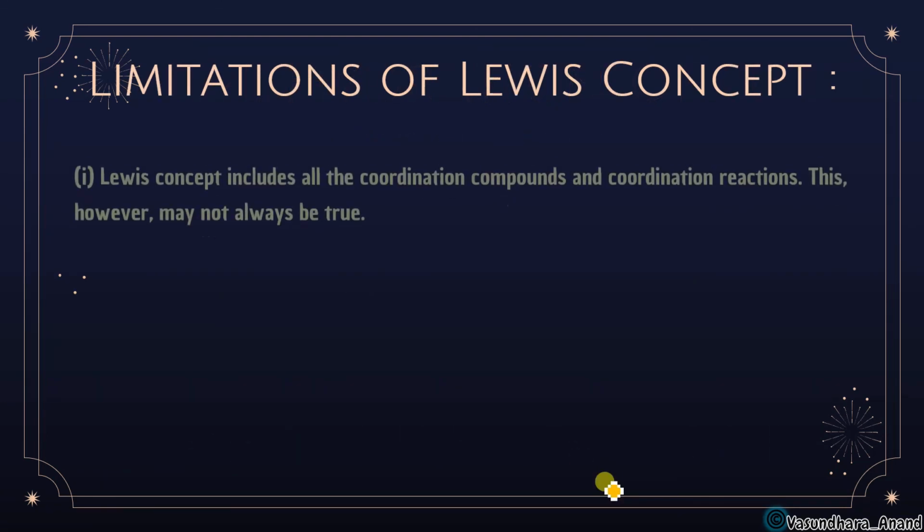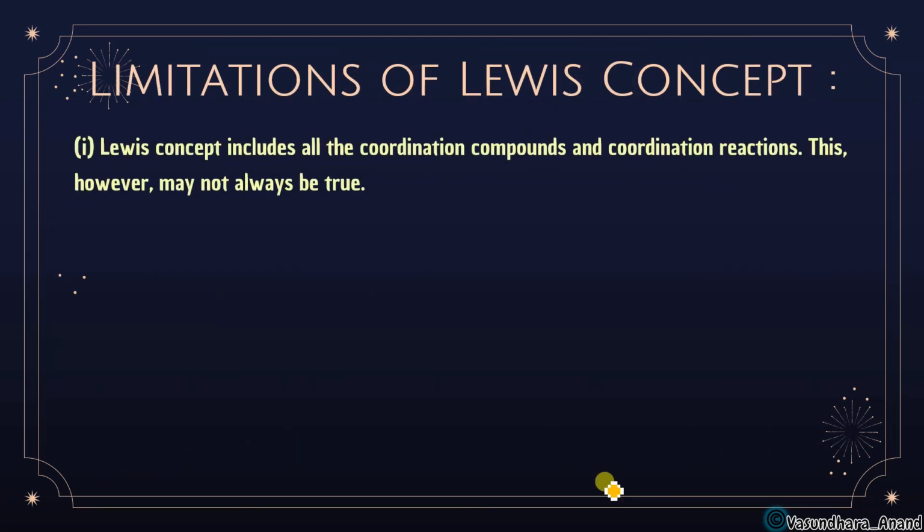So here are a few points: the Lewis concept includes all the coordination compounds and coordination reactions, but this however may not be always true. According to the Lewis concept, it was forming a coordinate bond over there, but this is not always true.